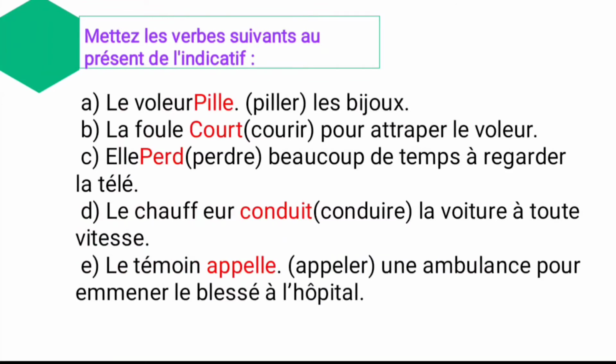Let's see the sentence. Le voleur pille les bijoux. So what is the meaning of this one? The thief loots the jewels. Bijoux means what? Jewels. And second, le foule, the verb is what? Courir. Courir means to run. Pour attraper le voleur. It means la foule court pour attraper le voleur. The crowd runs to catch the thief.